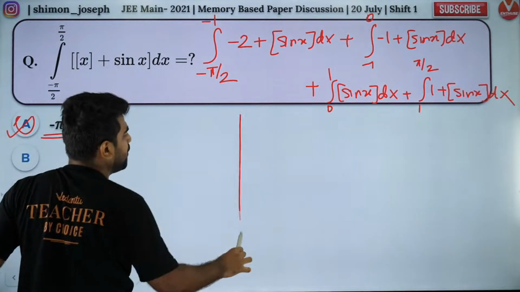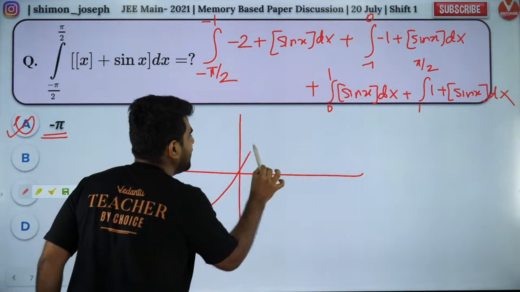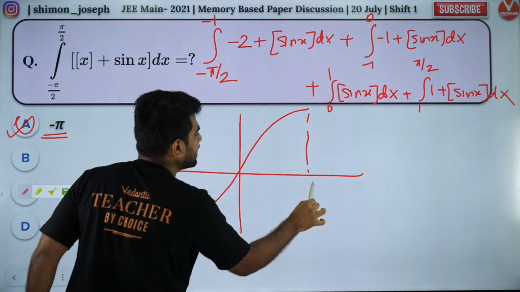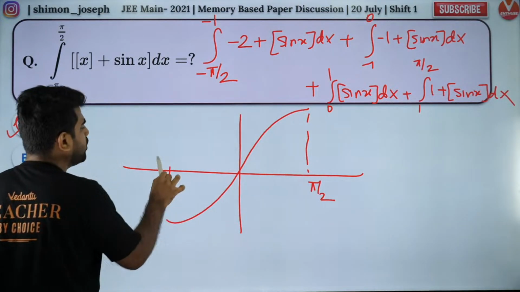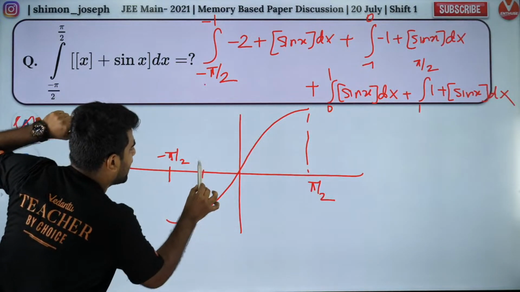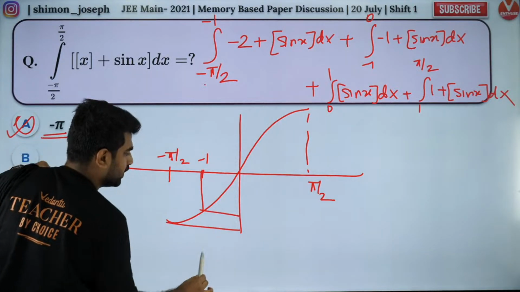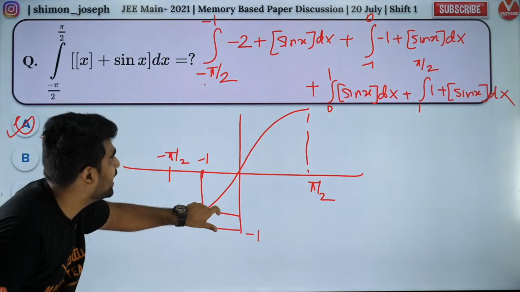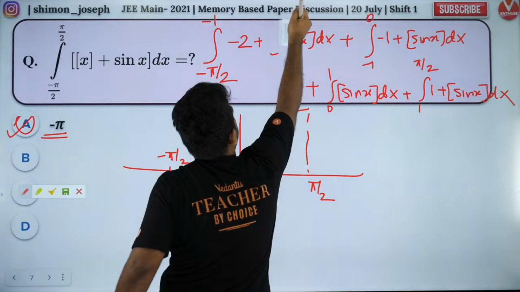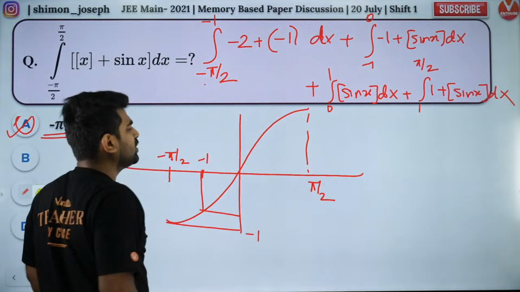Now people, it is a very simple integration. Let me take the graph of sine x so that I can explain it beautifully. So please listen carefully. So guys, this is the graph of sine x between minus pi by 2 to pi by 2. Between minus pi by 2 to -1, let's say -1 is here, can I say sine x value is negative? So can I say box of sine x will be -1? How many of you understood that?